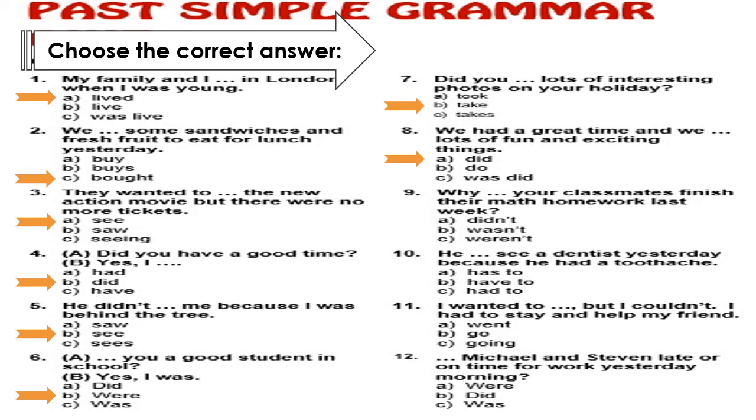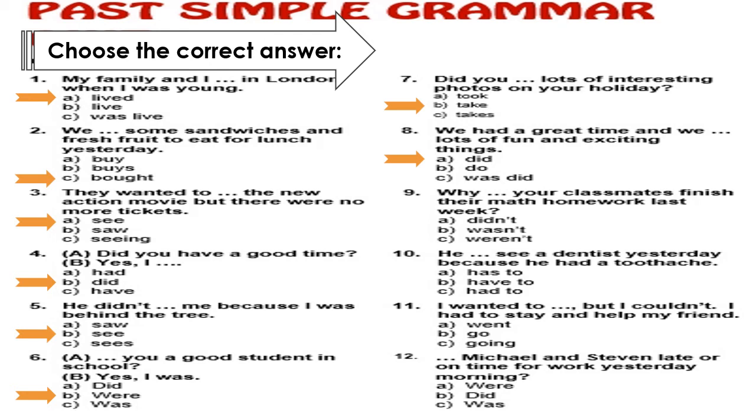Number 9, "Why your classmates finished their math homework last week?" It's a question form, but this question form is different. This question form is different because it starts with why, and why is a WH word. And we all know that if we have a WH word at the beginning of the question, it's followed directly by did, the auxiliary, don't forget. And here we have in the choices the negative form of didn't or wasn't or weren't.